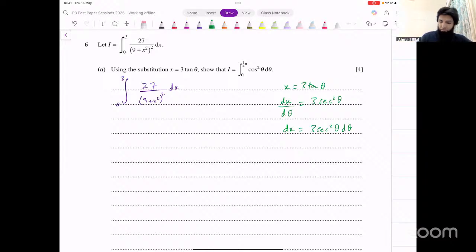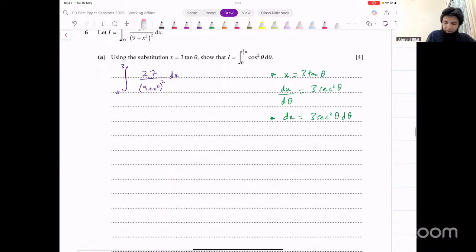Now, we input these two things in that expression. In place of x, we input 3 tan theta. In place of dx, we input this. All right, let's do that. Instead of x, you input 3 tan theta.